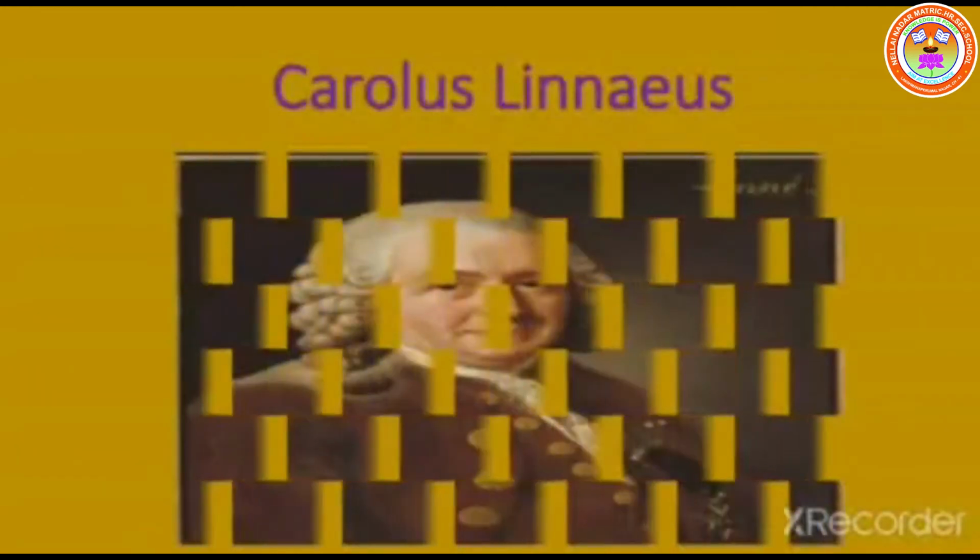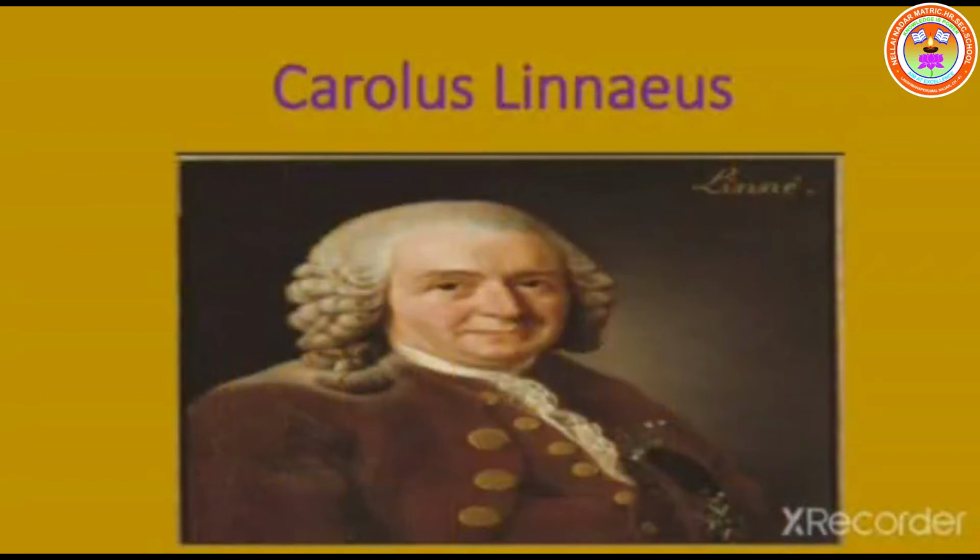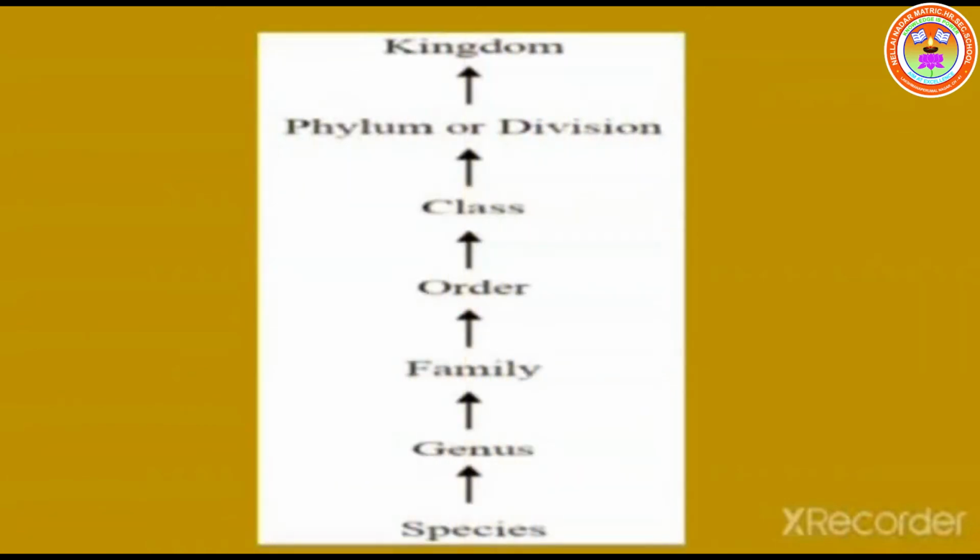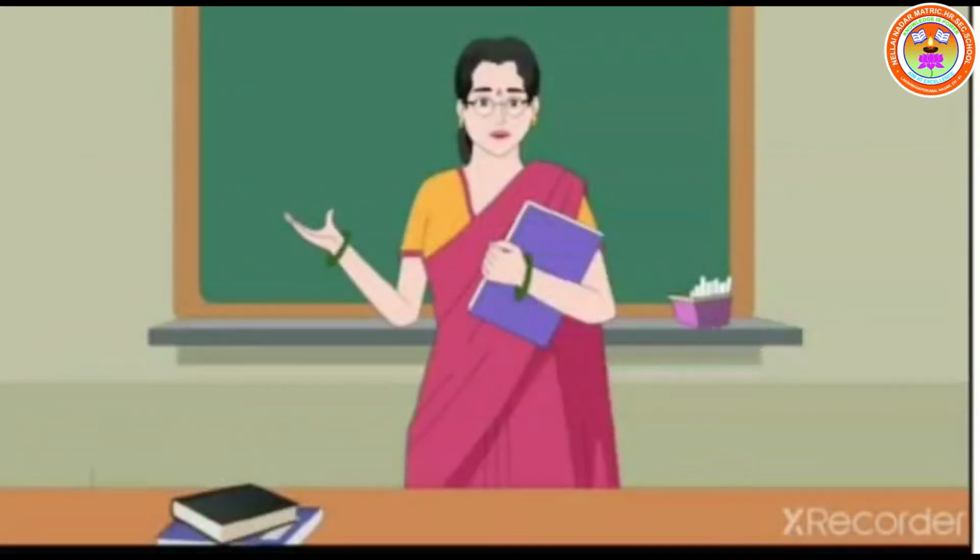Carolus Linnaeus introduced this system of classification and he named it the Linnaean hierarchy. There are 7 main categories of hierarchy, namely kingdom, phylum, class, order, family, genus, and species. Species is the basic unit of classification. Based on the classification of animals, let us see different phyla with general features and examples.